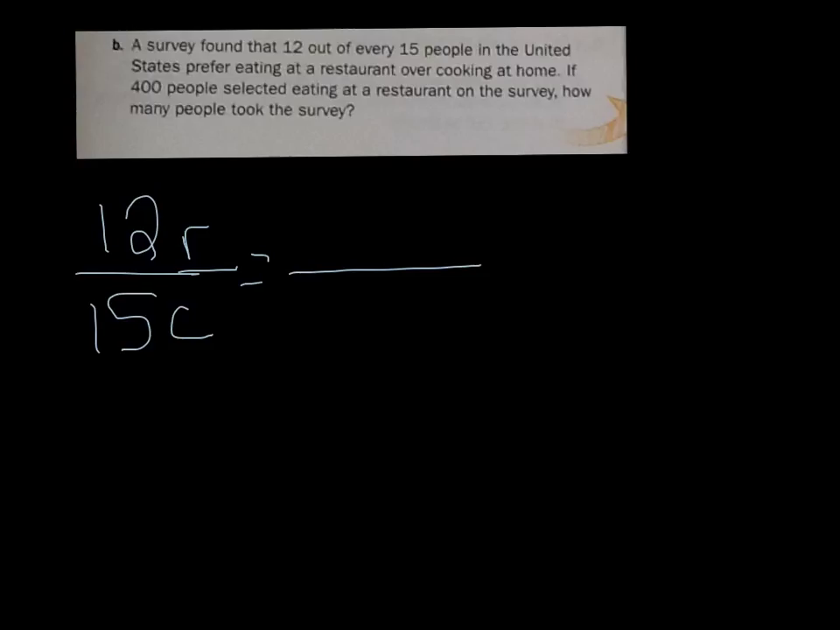This example can be found on page 73, letter B. A survey found that 12 out of every 15 people in the United States prefer eating at a restaurant over cooking at home. So restaurant and cooking at home. If 400 people selected eating at a restaurant on the survey, how many people took the survey? So I know the 400 needs to go on top because on top is where my restaurants are. I need to stay consistent with my ratios. So since 12 restaurants are on top, the 400 restaurants also needs to go on top. And I want to figure out how many people took that survey.